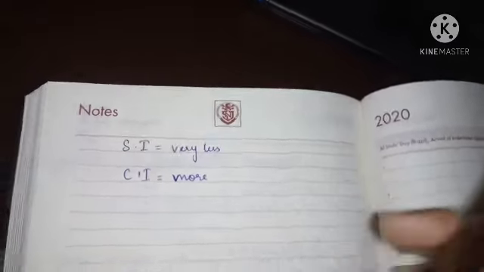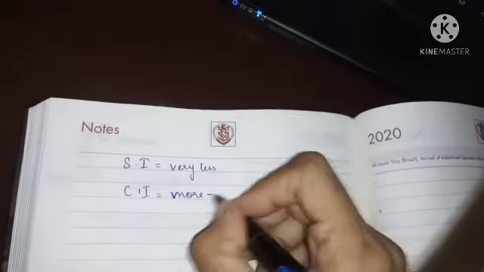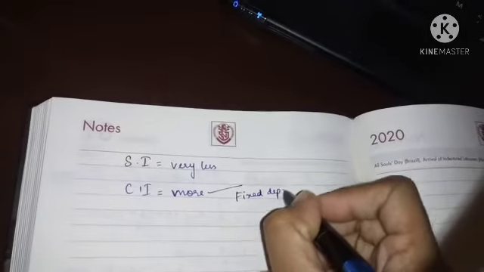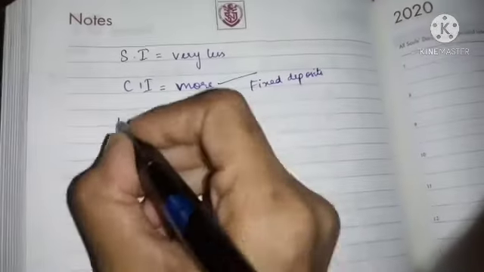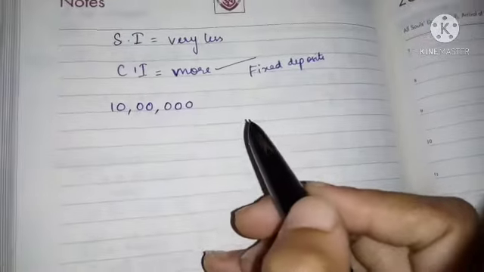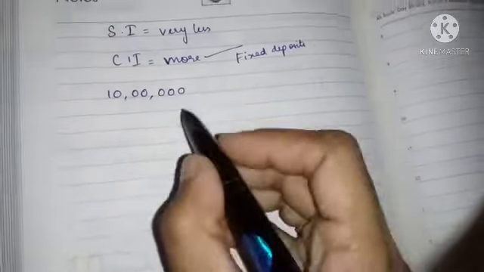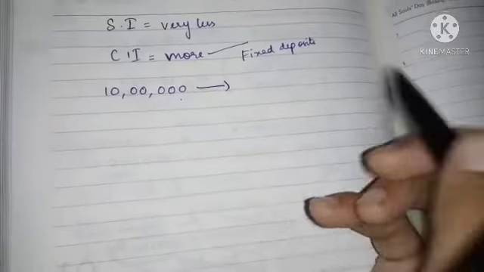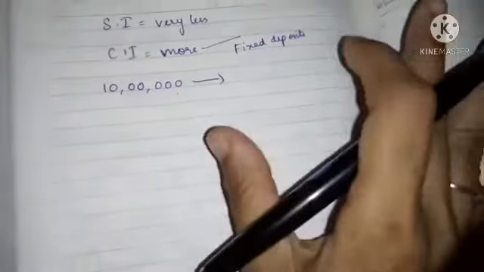Okay. So actually this compound interest concept will be seen in fixed deposits. What they will do now: first, I am depositing 10 lakh rupees in my bank. So the interest they will themselves keep. They will not give it.